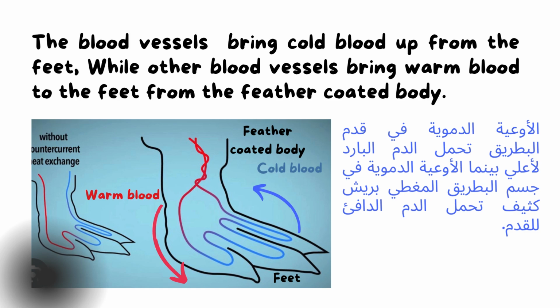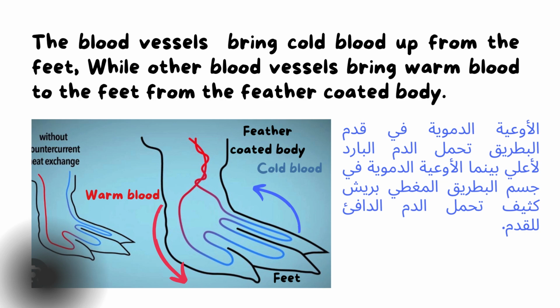The blood vessels bring the cold blood up from the feet, as you see here in the picture, the blue arrow. So this is the cold blood. The blood vessels carry this cold blood up from the feet, while other blood vessels bring warm blood, which is the red arrow, to the feet from the feather-coated body. So the cold blood is replaced by warm blood all the time.